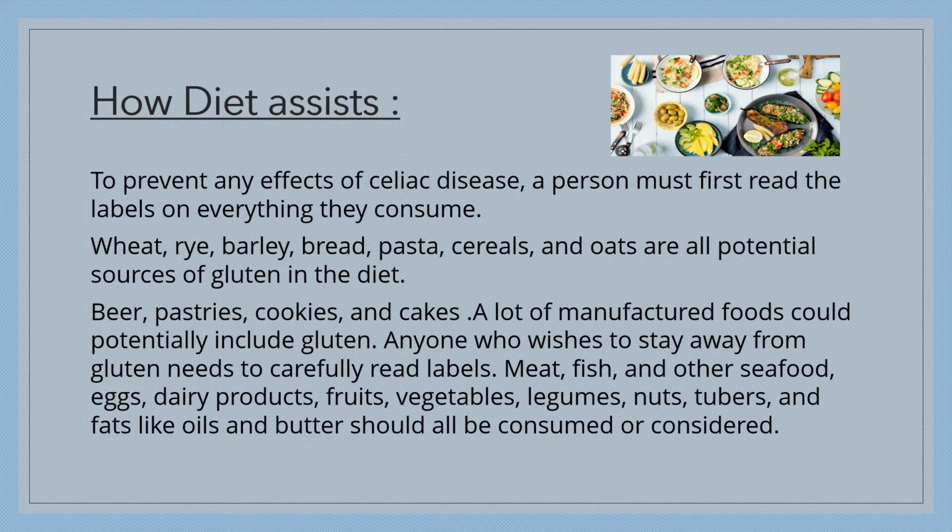Foods such as meat, fish, seafood, eggs, dairy products, fruits, vegetables, legumes, nuts, tubers, and fats like oils and butters should all be considered while following a celiac diet, that is, a gluten free diet.